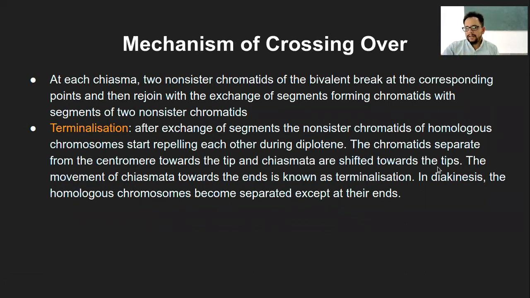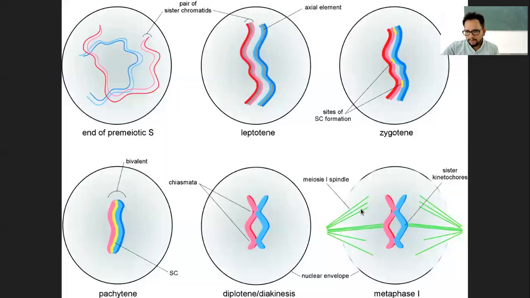So obviously, during this stage, at the chiasma point, if the synaptonemal complex is still around these chiasma points, then the separation of the chromatids will be difficult. So the protein complexes around the chiasma have to fall off next to the tip.